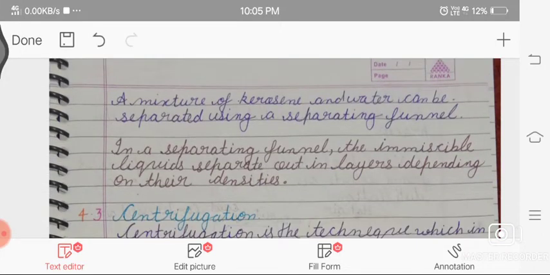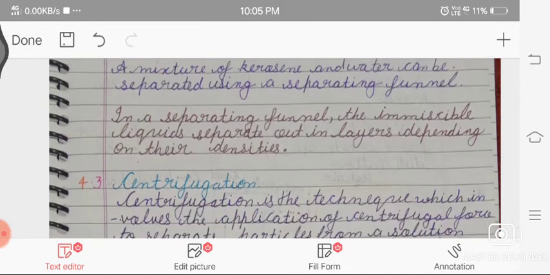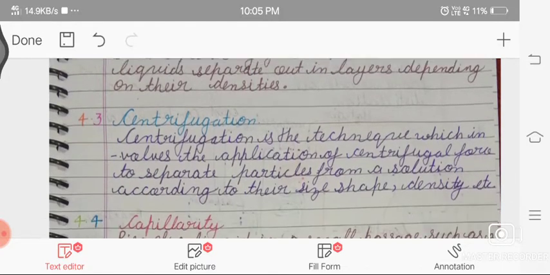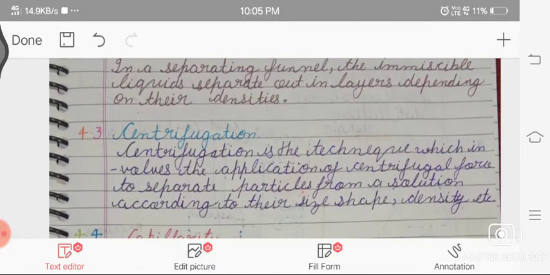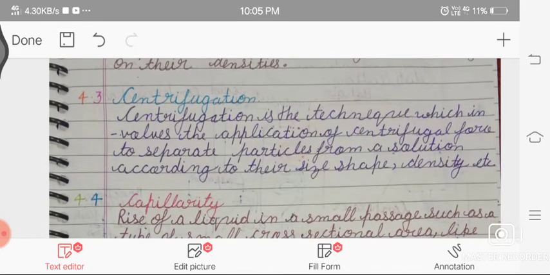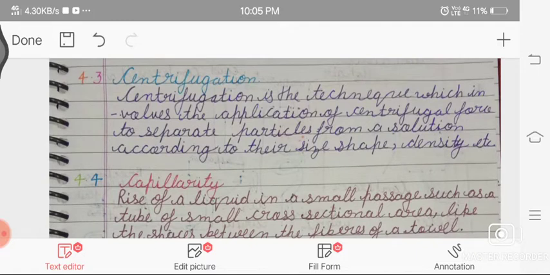A mixture of kerosene and water can be separated by using the separating funnel. In a separating funnel, the immiscible liquids separate out in layers depending on their density. So in the case of water and oil, the oil density is less, so the oil floats upon the water.